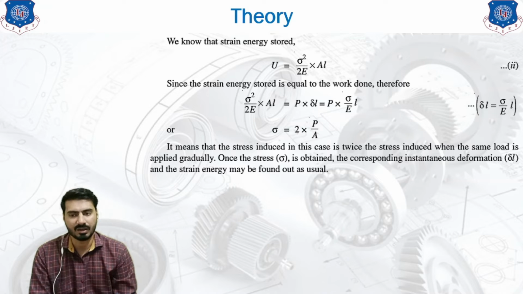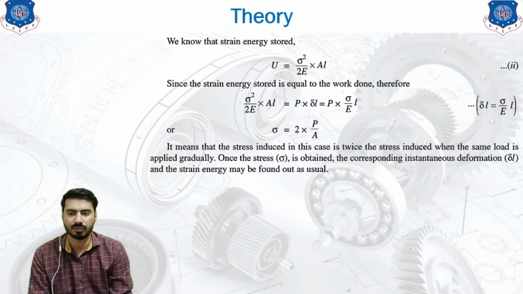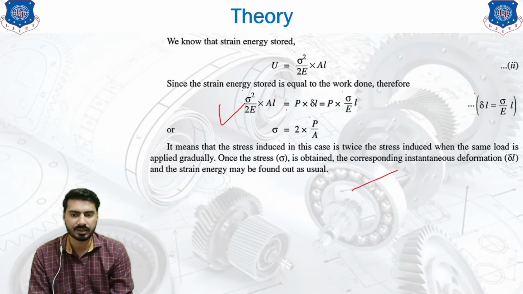Since the strain energy stored is equal to the work done, sigma square upon 2E into AL equals P into delta L. Instead of delta L, we can write sigma upon E into L. If you make sigma the subject, then sigma equals 2 times P by A. It means that the stress induced in this case is twice the stress induced when the same load is applied gradually.